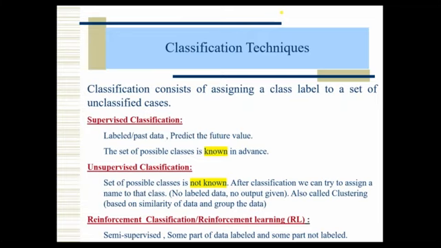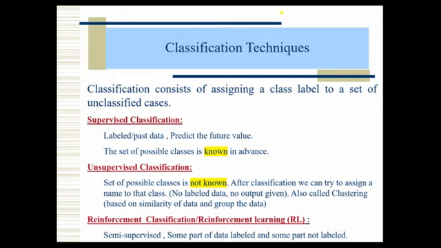We are talking about classification. What is classification? What are the types of classification? Where are we applying classification? But what are the techniques available for classification of the given data? Because we have different types of data. It may be structured data like table data, or unstructured data like images or maybe mails, etc. For that, how to go for classification? Which technique is suitable, or what types of classification techniques are available?